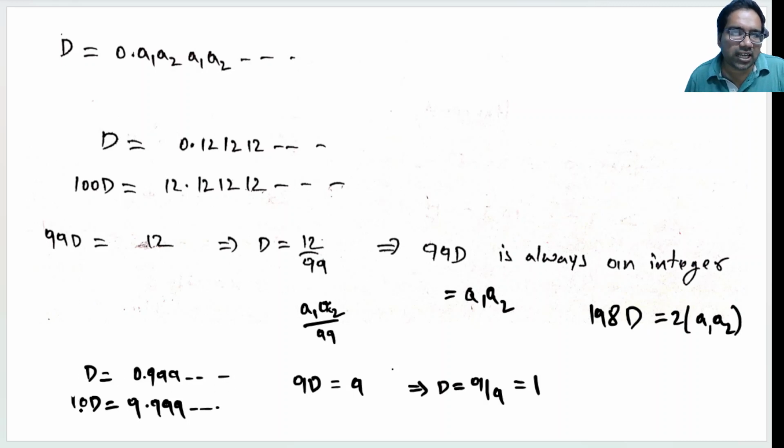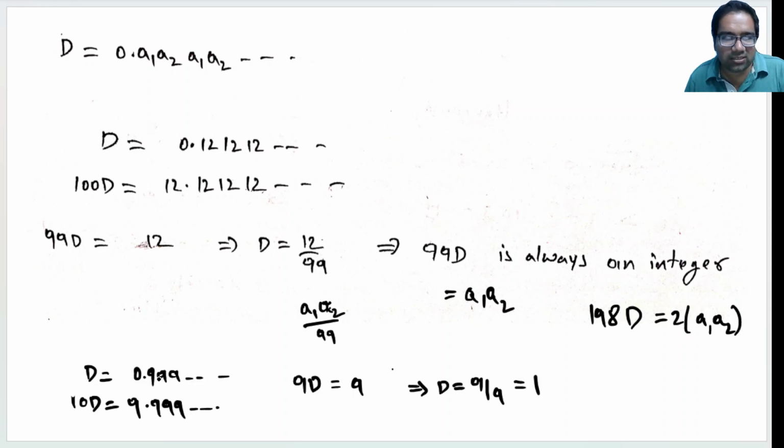Why? Because 10D equals 9.9999 forever, and D equals 0.9999 forever. So 10D minus D, which is 9D, equals 9, the second one minus the first one. So D equals 9 by 9, which is actually equal to 1. This is a very important concept: when D is 0.999 forever, that actually means D equals 1. Please don't have this confusion.